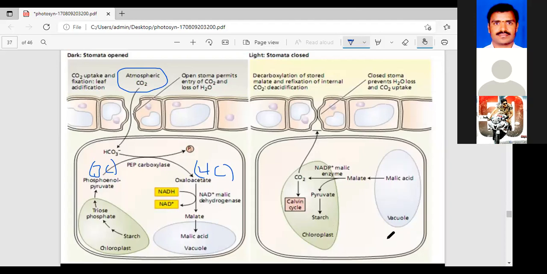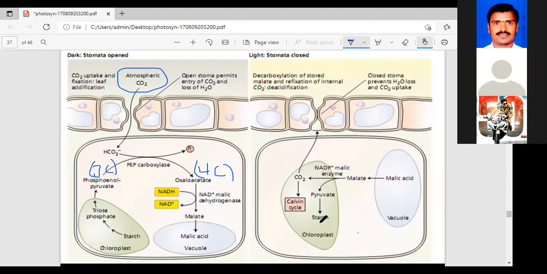Yeah, see here, in the night time, the vacuoles are filled with malic acid. In the daytime, what happened in the vacuole? The malic acid is converted into malate. In this malate, the enzyme NADP plus malic enzyme is utilized. This is a 4-carbon structure. This one is converted into 2 groups. One is the pyruvic acid, and the second one is the carbon dioxide.